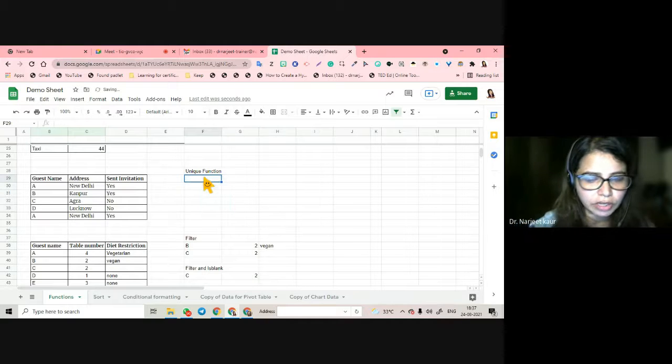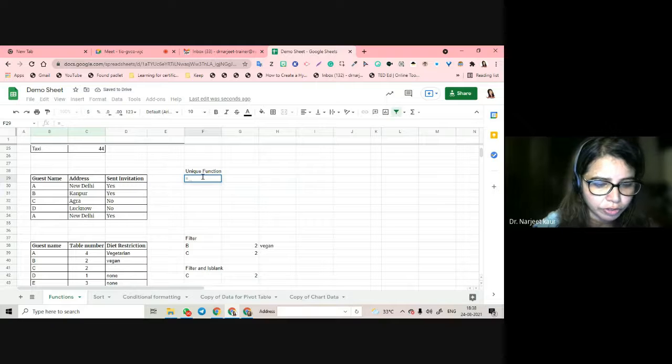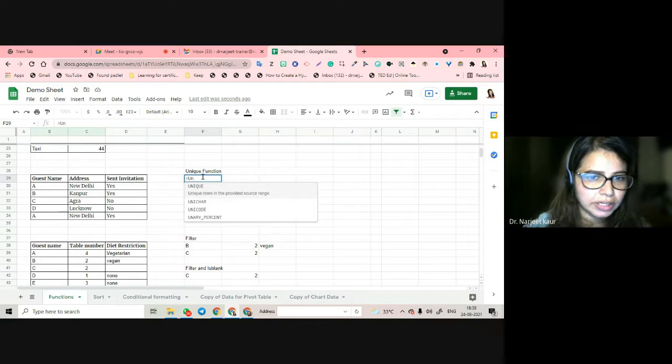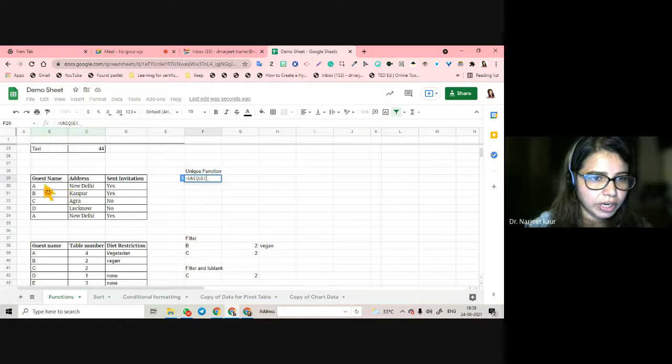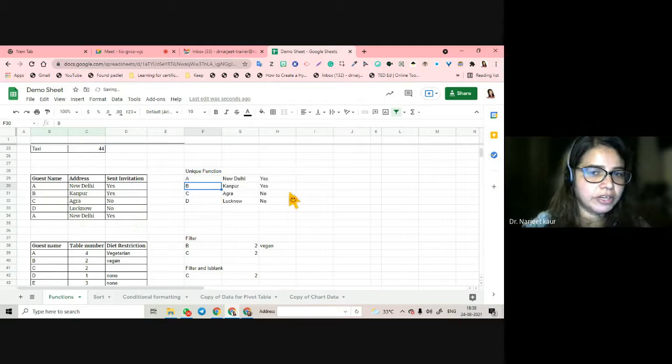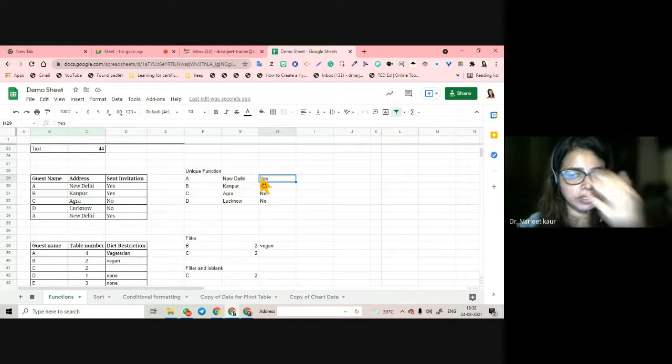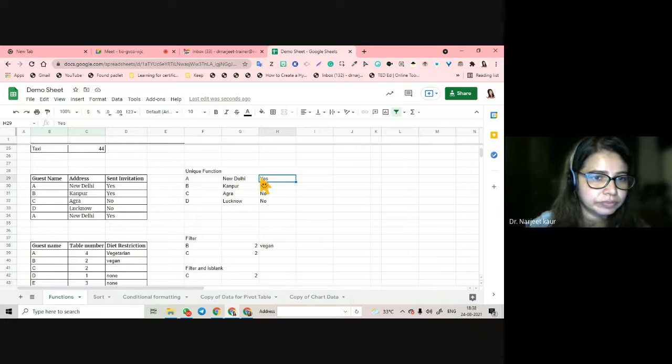I write here equal to, ये भूलना नहीं है, equal to जरूर लिखना है, unique, column खुल गया, just select the range of address or the data, and it's showing you repeated columns जो है ना वो चले गए. See, A New Delhi, yes, A New Delhi, yes. These were the ones which were repeated data, and it has taken out one unique value and gotten rid of the other data. You see this? This is how unique function works.